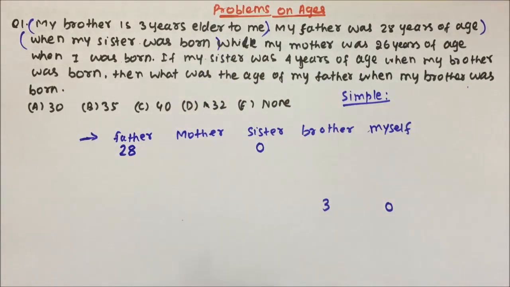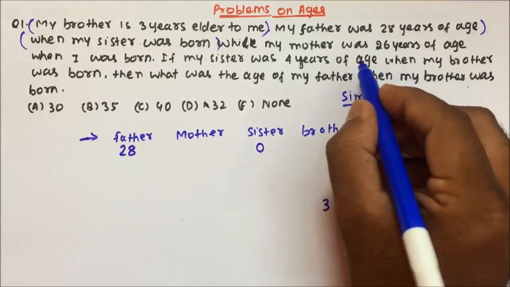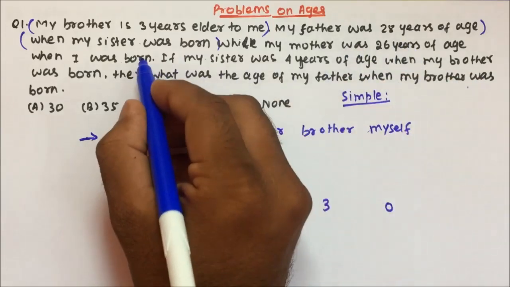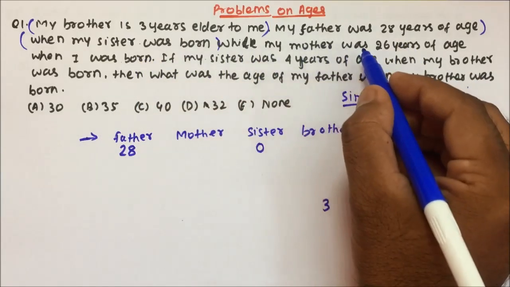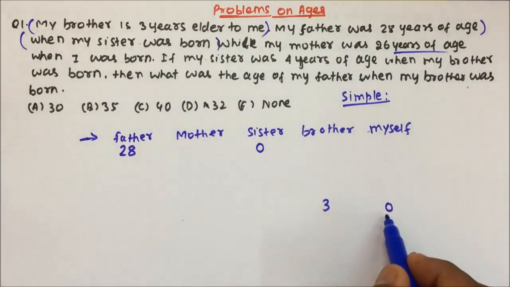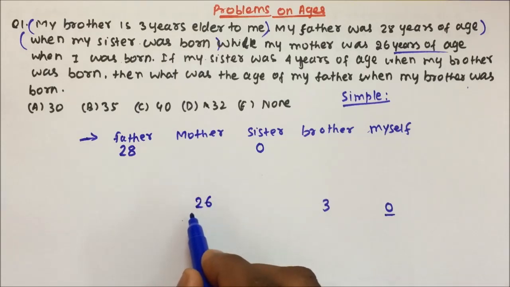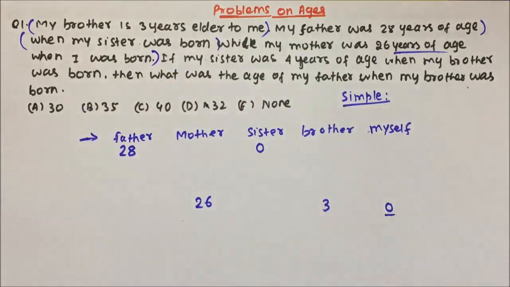So friends, you see, I am writing each and everything here so that I don't have to read the same thing again. Right? Okay. Now, my father was 28 years of age when my sister was born, while my mother was 26 years of age when I was born. So when I was born, that time my mother was 26 years old. So till here it is clear.